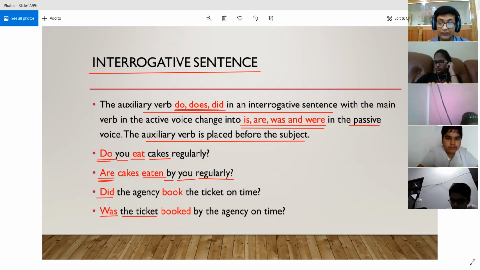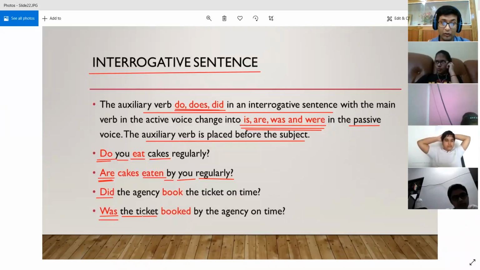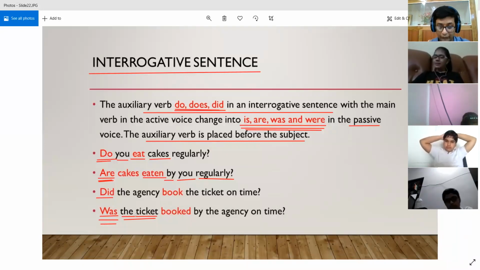So the auxiliary verb did has converted into was. As I have already told you, the verb did changes into is, are, was, and were. Since it is in the past tense, we are using was, and because we are talking about a single ticket, that is why we are using was. If there were many tickets, then we would have used were.